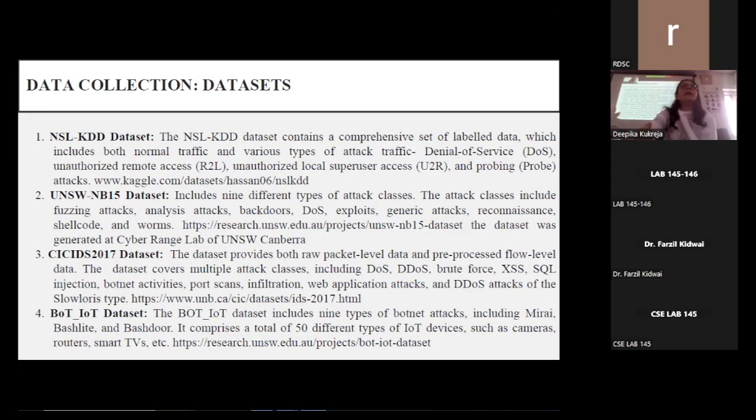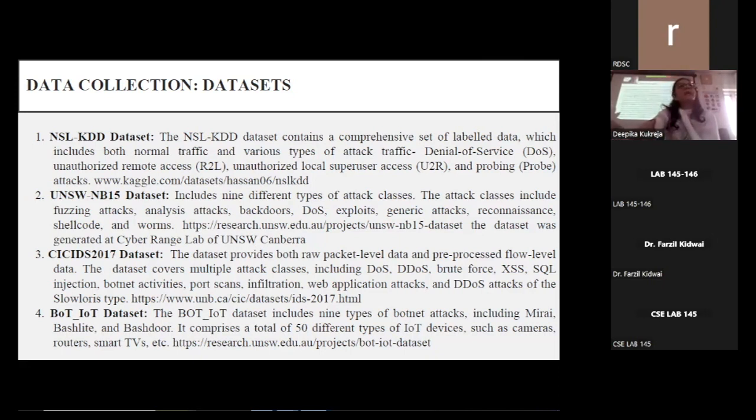The next data set I have used for the implementation is the UNSW-NB15 data set that includes 9 different types of attack classes, which makes it a valuable resource for studying various intrusion scenarios. The third data set I have used is the CICIDS-2017 data set. This data set provides both raw packet level data and pre-processed flow level data that caters to the needs of different researchers and approaches.